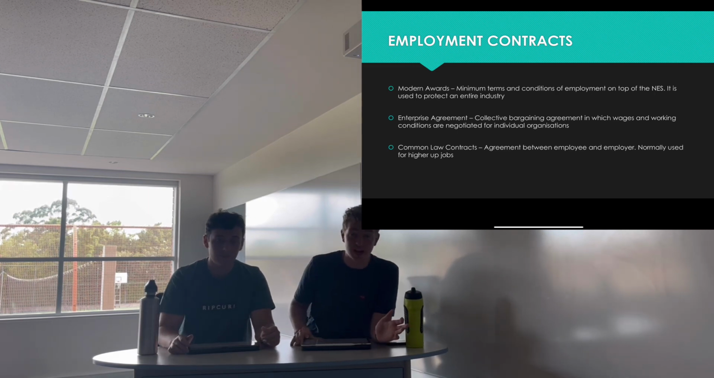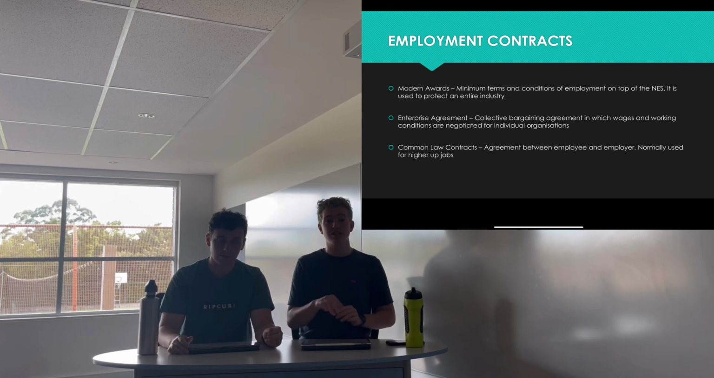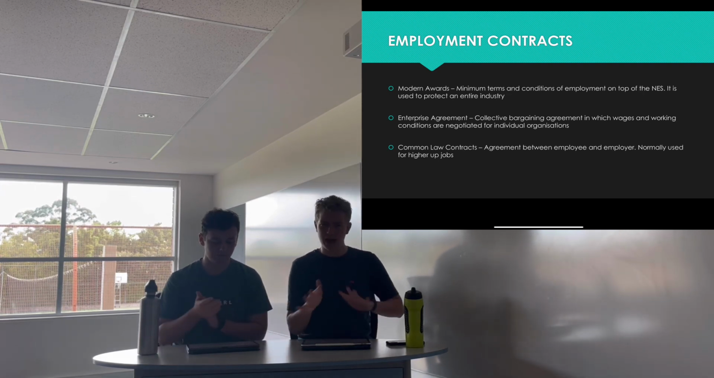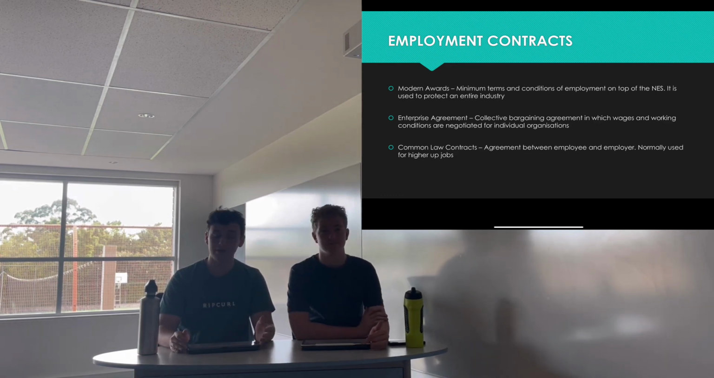And one of its disadvantages is that there's greater levels of inequity in pay between employees. As the award sets out a minimum base rate of pay for everybody, this allows for different levels of pay for different people. And finally, a common law contract is an agreement between an employer and an employee, where the